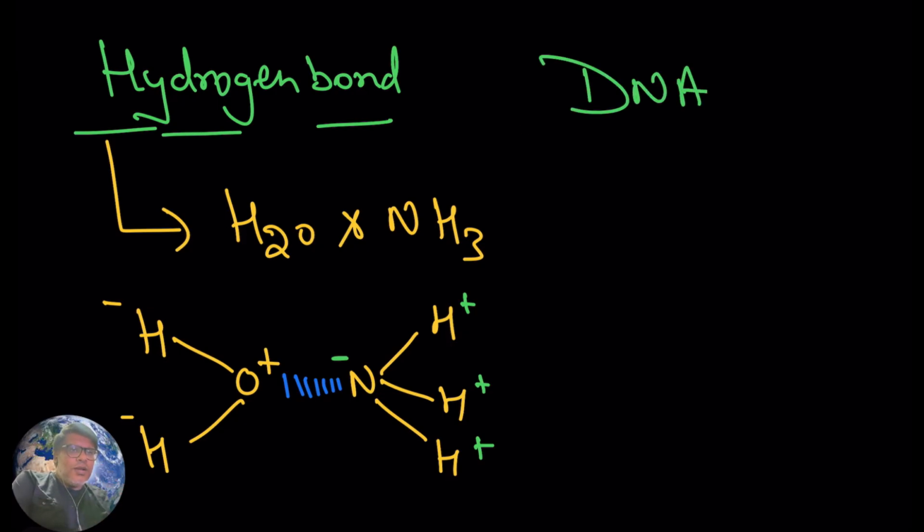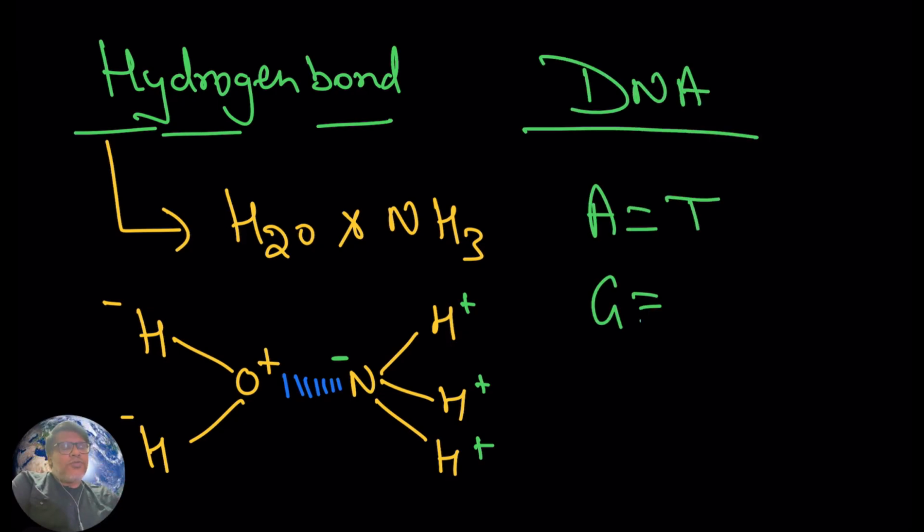Now, if you remember, in case of DNA, in between bases, what are we going to have? Hydrogen bonds. Adenine is going to pair with thymine, guanine is going to pair with cytosine. Between adenine and thymine, you are going to have 2 hydrogen bonds. Between guanine and cytosine, you are going to have 3 hydrogen bonds. We will discuss DNA later, and you will see hydrogen bonds between bases.